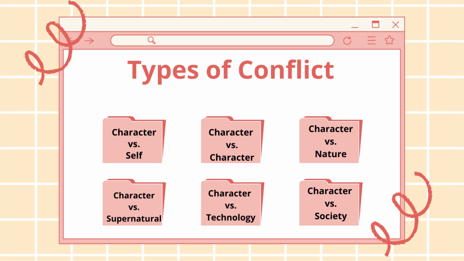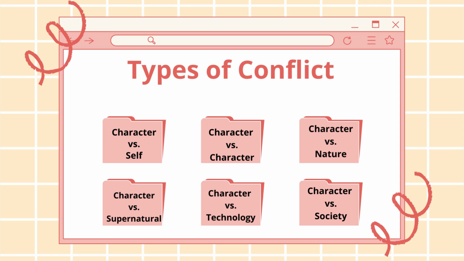Next is character versus character. One of the most typical conflicts is character versus character. It is an external conflict in which two or more characters are set against one another in a fight.